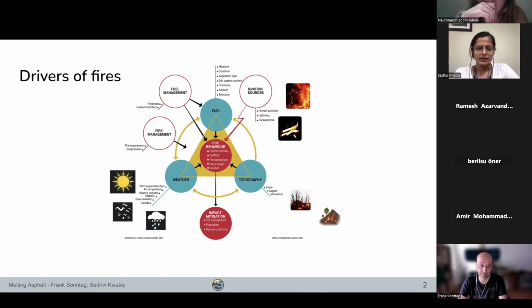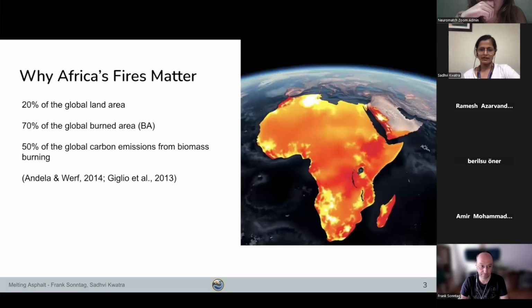Especially in tropical Africa, these factors come together in unique ways. For example, in the north of Africa, we have savannas, which are abundant fuel as they are grassland, and in the dry season, human-lit fires are common there. But what's changing is the climate. With rising temperatures, there are longer dry spells and more extreme heat waves.